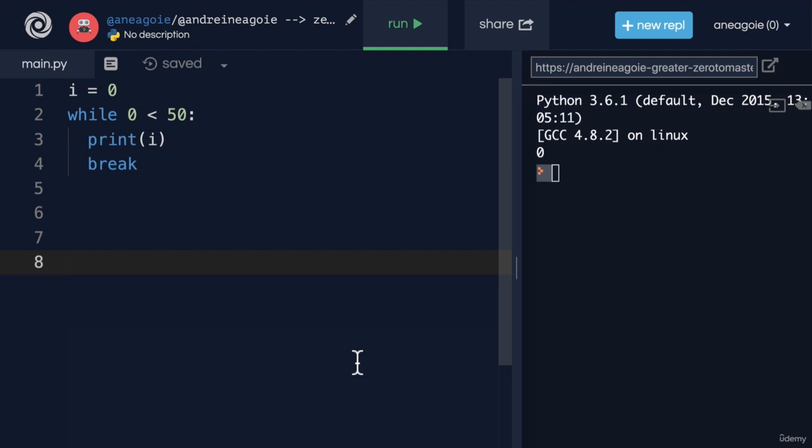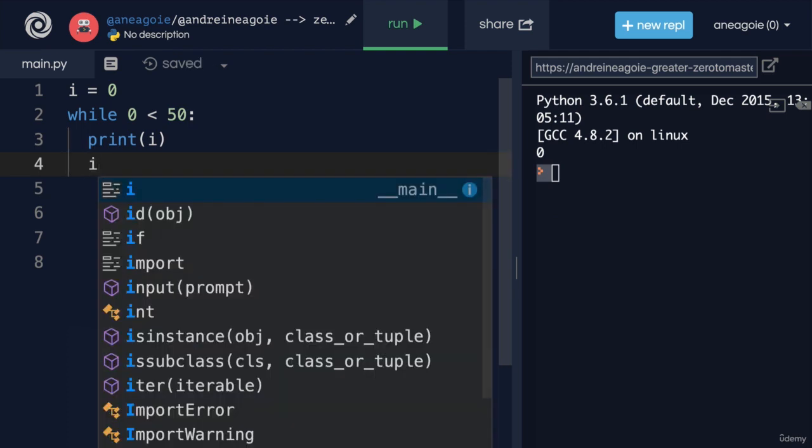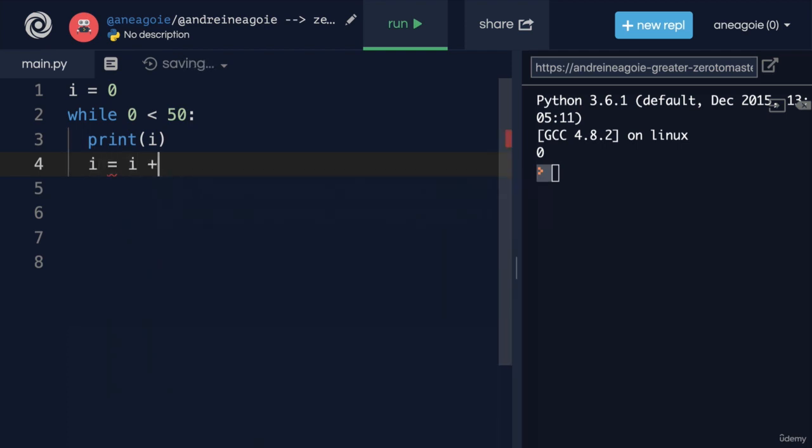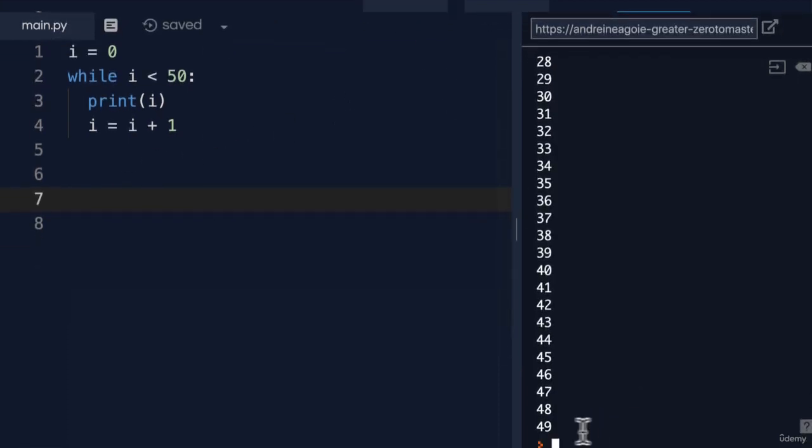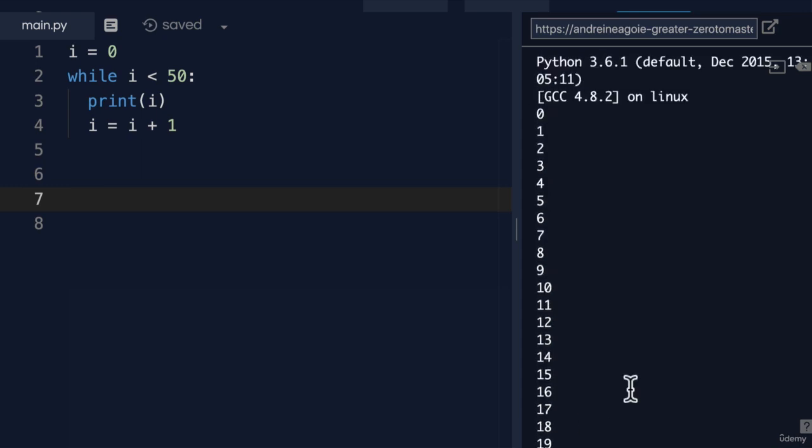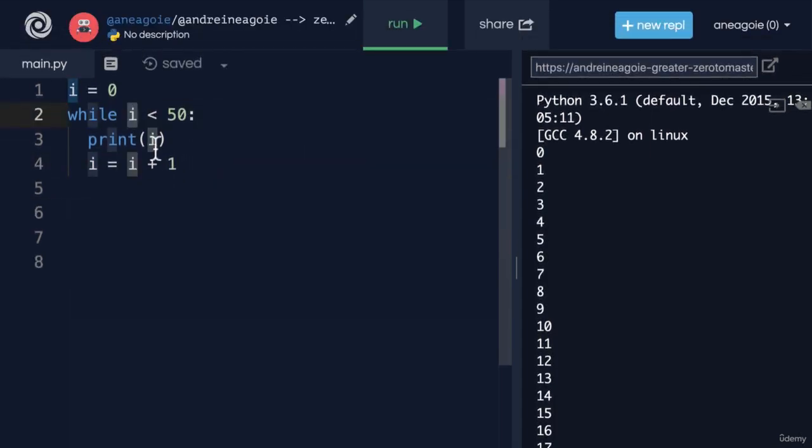But okay, what if I want this to be looped 50 times? How can we solve that issue? Think about it. Well, we can just simply say i equals i plus 1. And then make sure that we change this to i. Now what's going to happen? If I click run, we stop at 49. We've done it 50 times. We've looped through it 50 times because we kept incrementing i over and over. So that i, each time we came back to the loop, was incremented by 1.